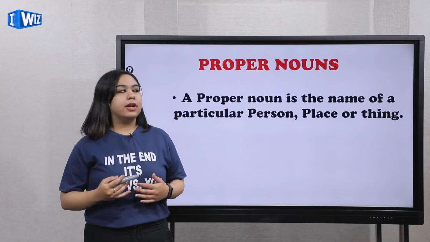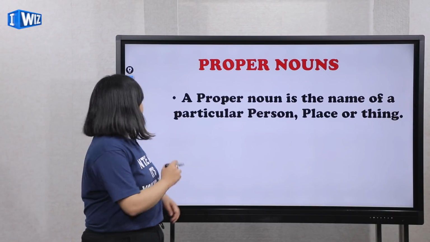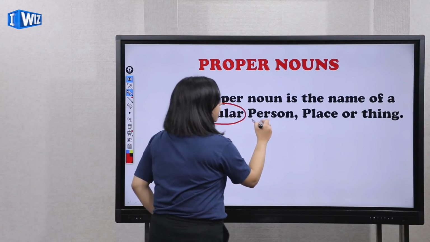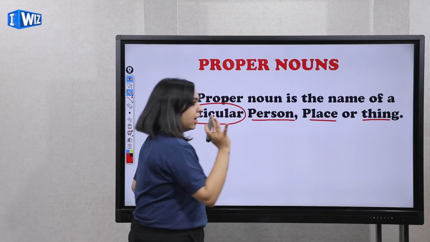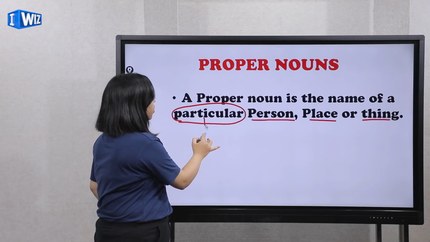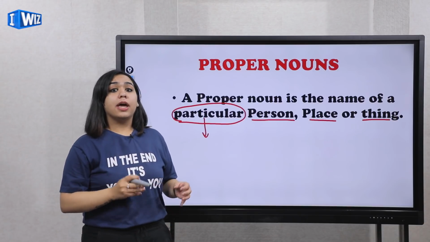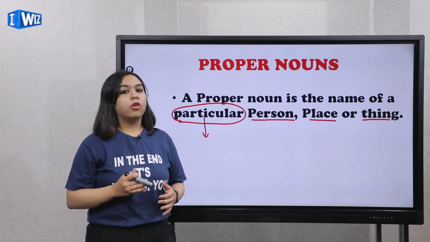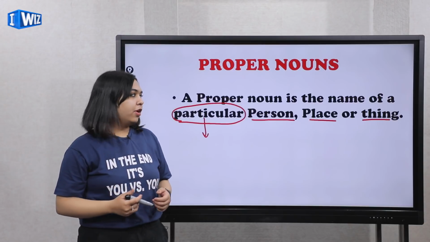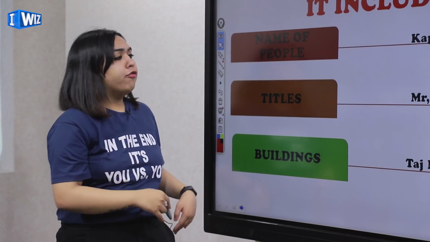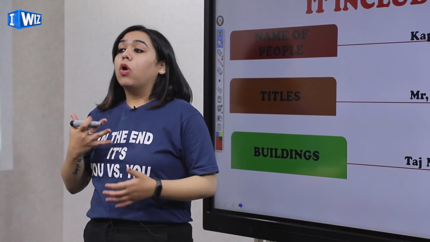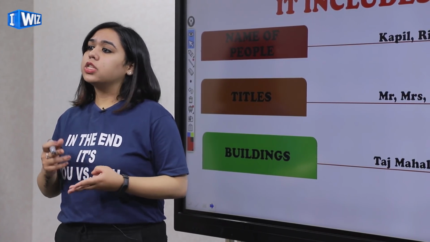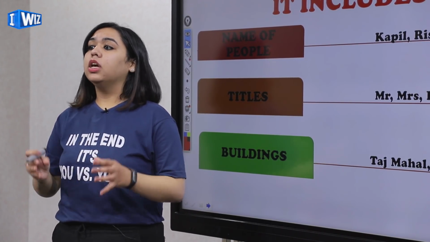Now what is a proper noun? Let's read. A proper noun is the name of a particular person, place, animal or thing. Why do you think I have focused on this word particular? Particular means I am specifically talking about something. So wherever I am particularly talking about something, it will be a proper noun. For example, you will ask me, ma'am, what all does it include in the proper nouns? It will again include the places, animals, things, ideas and feelings, but they will be specific.